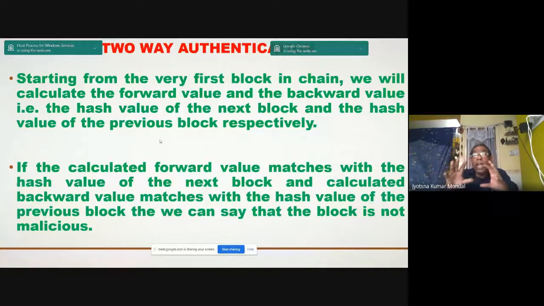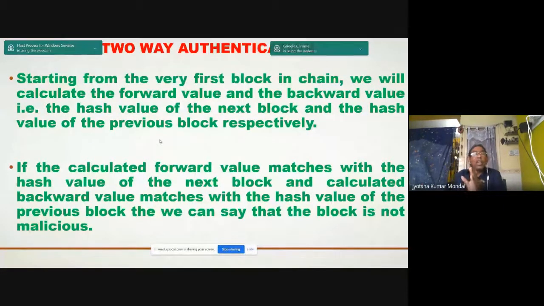Now how can we authenticate this in a two-way authentication system? Starting from the very first block in the chain, we calculate the forward value and the backward value: the hash value of the next block and the hash value of the previous block. That means I am in block n. I am computing the hash value of n-1 and I am computing the hash value of n+1.